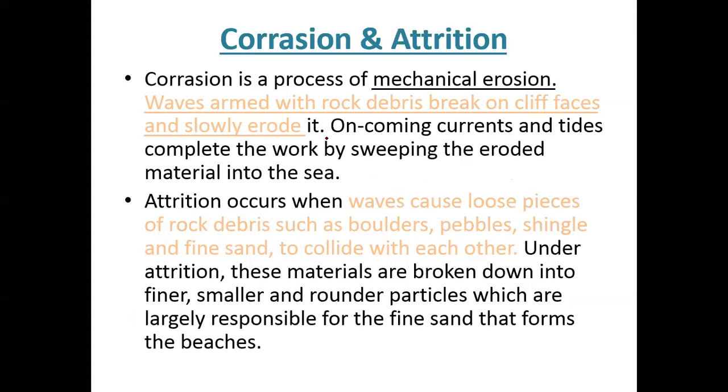Now first I'll try to understand what is my corrasion and attrition activity. Corrasion is a mechanical process. It basically is that waves are armed with rock debris. Whenever my waves come, they are carrying rock debris. What is debris? I hope you understand what debris is. Debris is whatever is the broken material from a structure. Debris is used in your geography also. Also, whenever there is a building collapse, you know, so and so a person died while having debris on top of it.